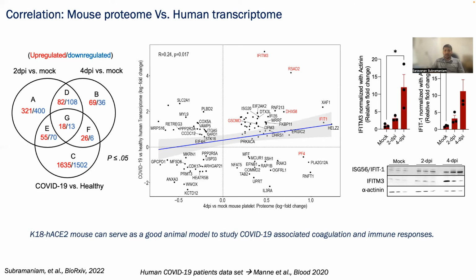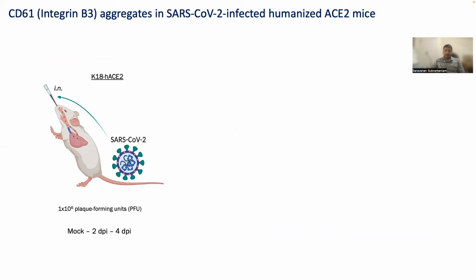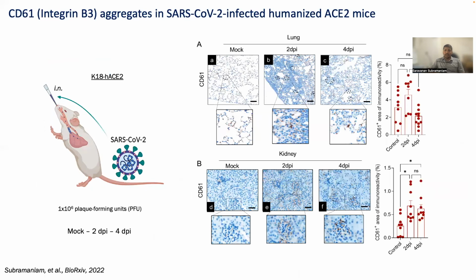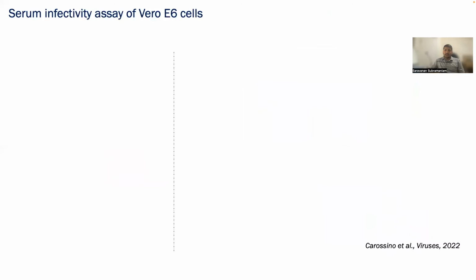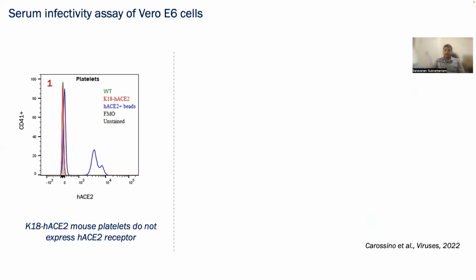As human lung autopsies showed positive CD61 staining, we looked at CD61 expression in our mouse model. The immunohistochemistry approach revealed that lungs and kidneys from SARS-CoV-2 infected mice show a significantly high presence of CD61 aggregates, despite the lack of viral load in kidneys. Next, to study the expression pattern of human ACE2 on mouse platelets, we performed flow cytometry and found that K18 human ACE2 mouse platelets do not express human ACE2.